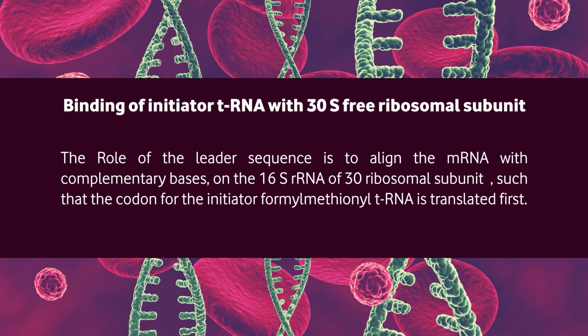This is because the role of the leader sequence is to align the messenger RNA with complementary bases on the 16S ribosomal RNA of the 30S ribosomal subunit, such that the codon for the initiator formyl methionine transfer RNA is translated first.